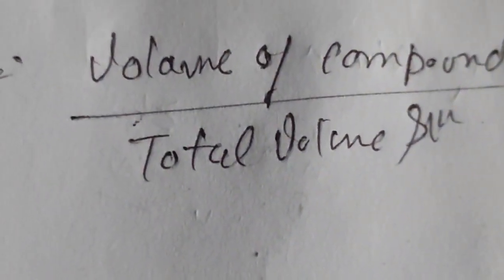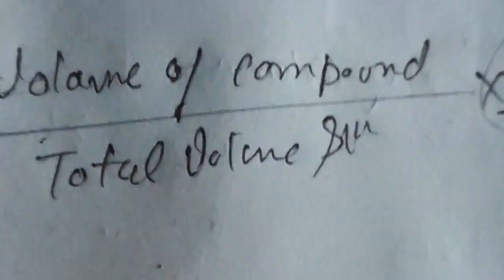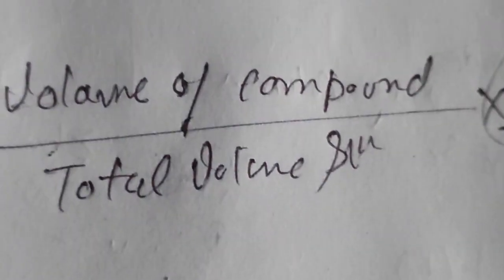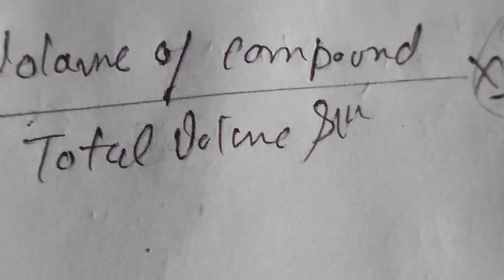So when we talk about percentage, percent means 100. That's why we multiply by 100: the compound upon the total, into 100, is called the percentage.